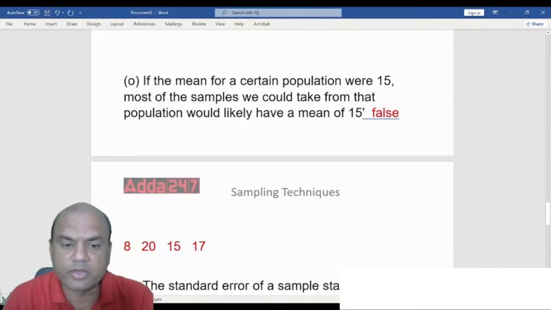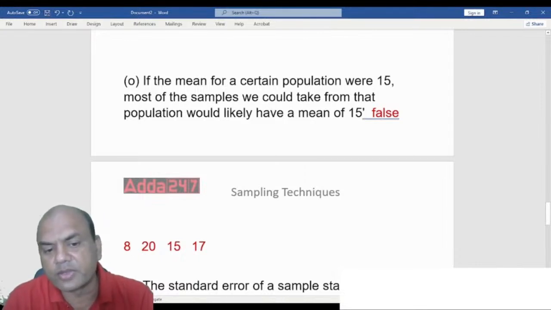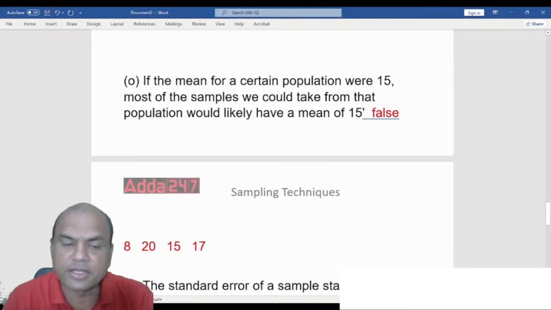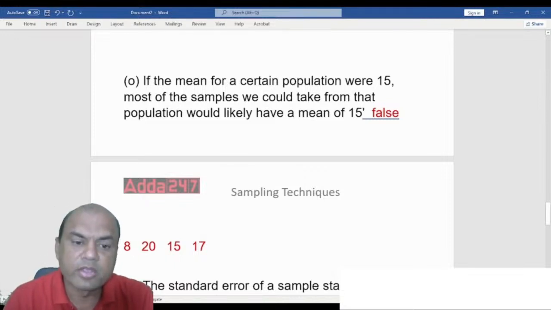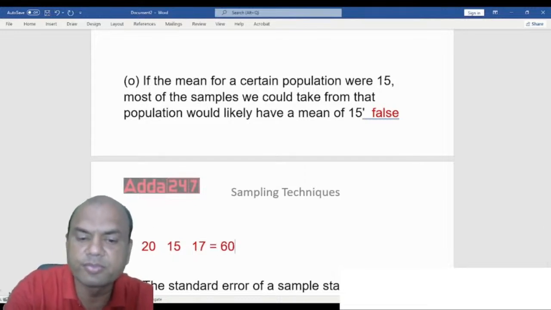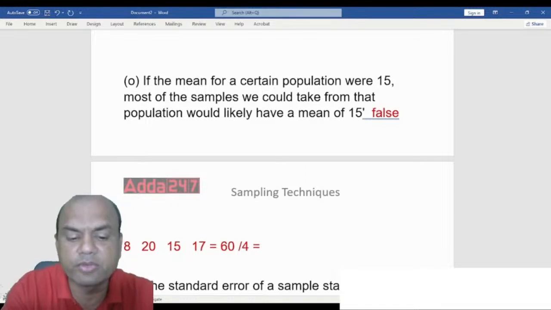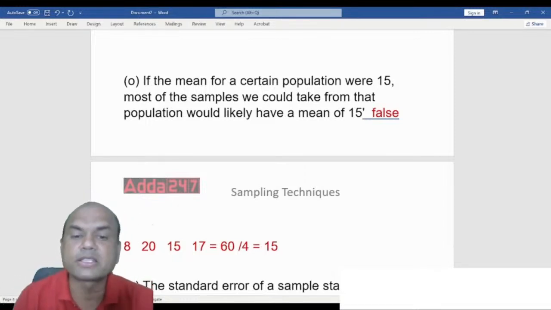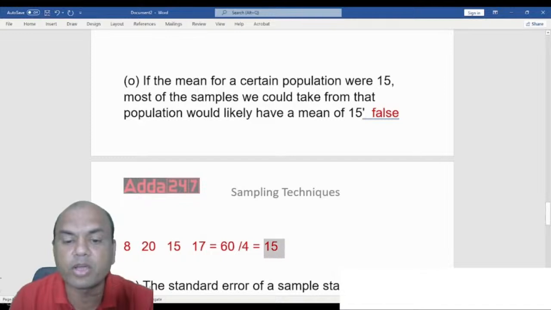33, then 43, then 7, 50 and then 60, right? So total I'm getting as 60 over here. Do the average upon 4. So what am I getting? I'm getting this as 15. So my population mean is coming out as 15, but were all the samples having the mean of 15?